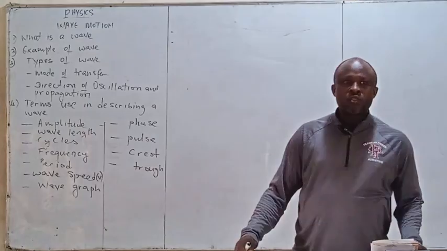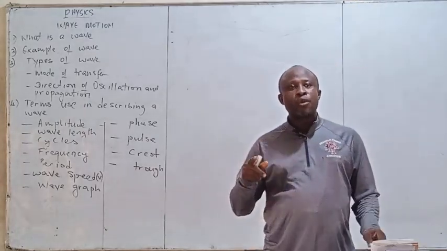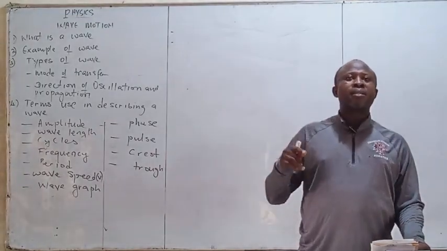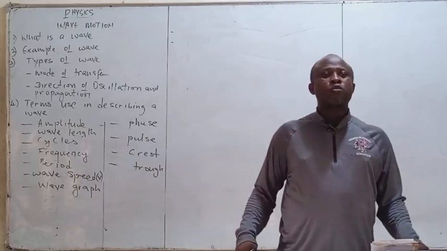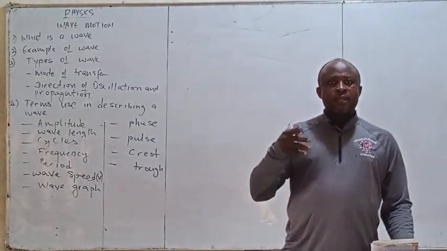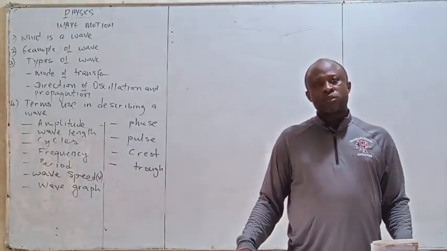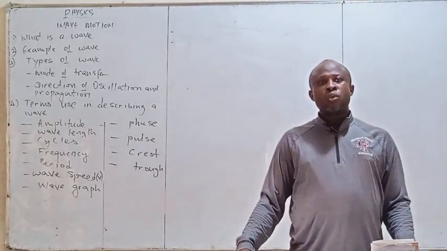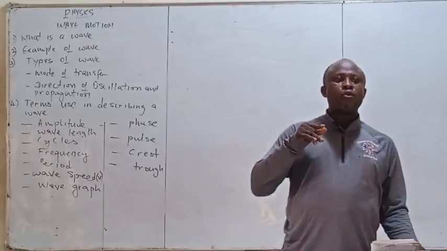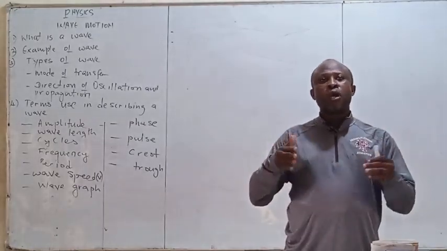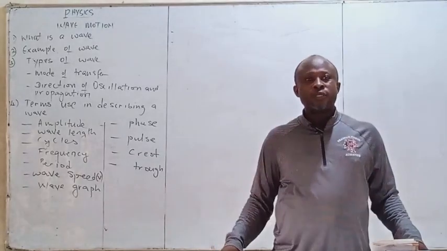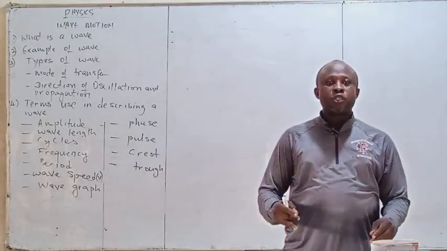A wave is a disturbance which travels through a medium, conveying energy from one point to another without disturbing the permanent particles of that medium. For example, water is made up of what? Formula H2O. When energy is transferred in such a wave, the particles are not broken into individual components of that water, for example, hydrogen and oxygen. So it's only a disturbance.